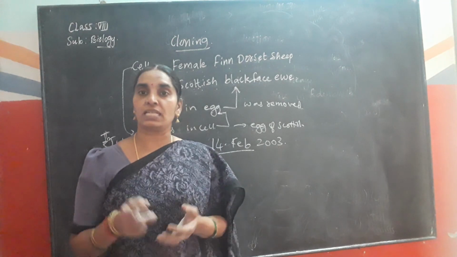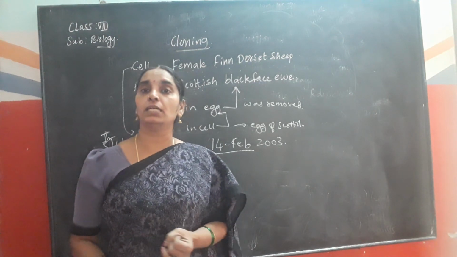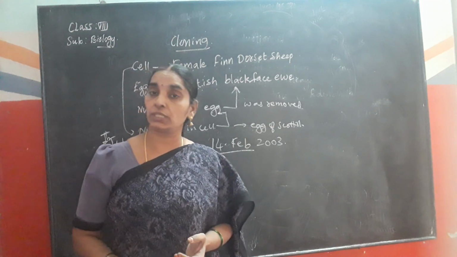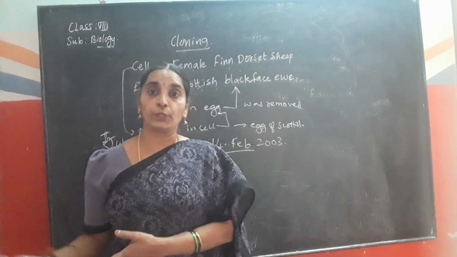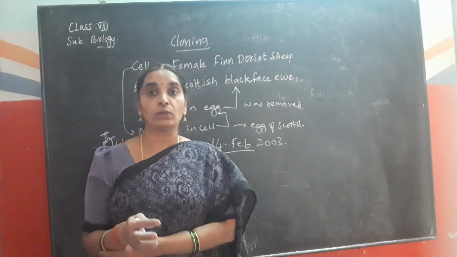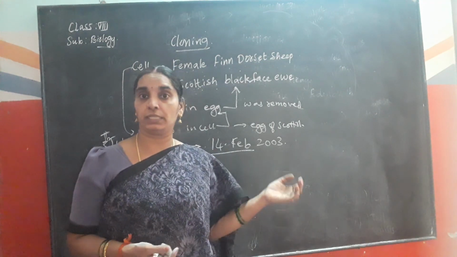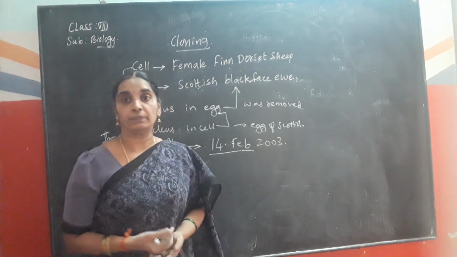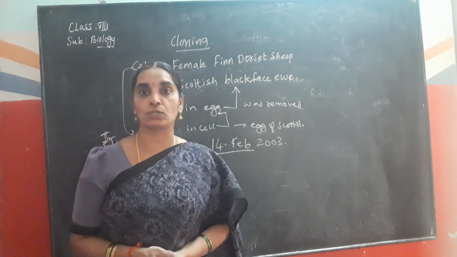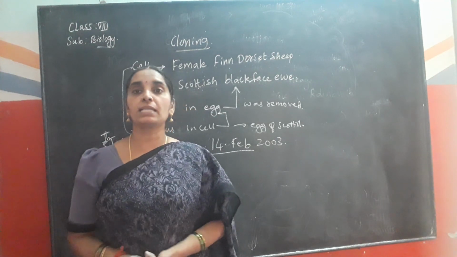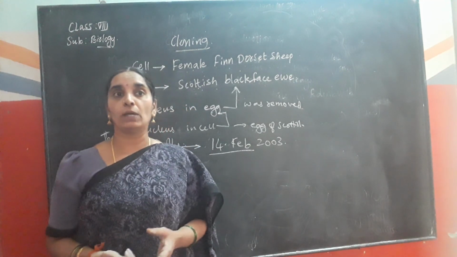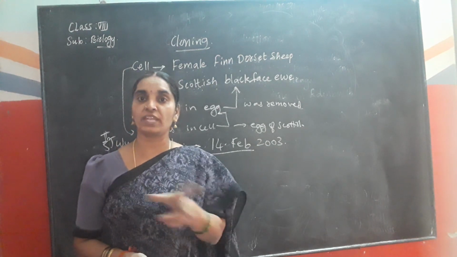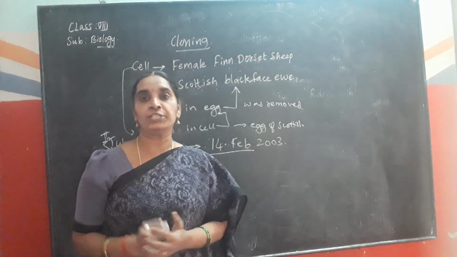Okay children, so that is about reproduction in animals. We have seen external fertilization, internal fertilization, and how reproduction takes place in protozoans like amoeba, and also in hydra. Next we have seen reproduction in human beings also. Thank you children. In the next class we'll see about adolescence, that is, the changes that take place in the adolescence process, which is very near to this lesson and your age too.